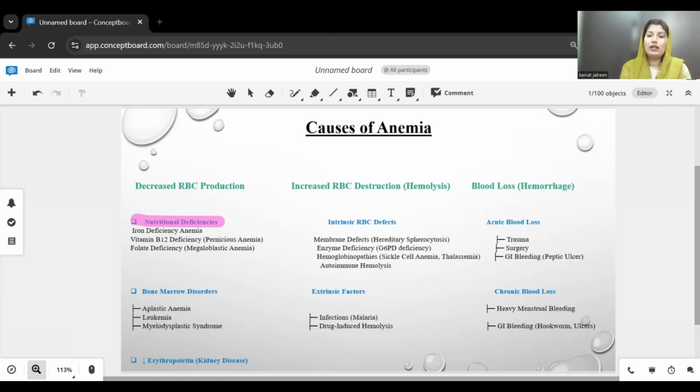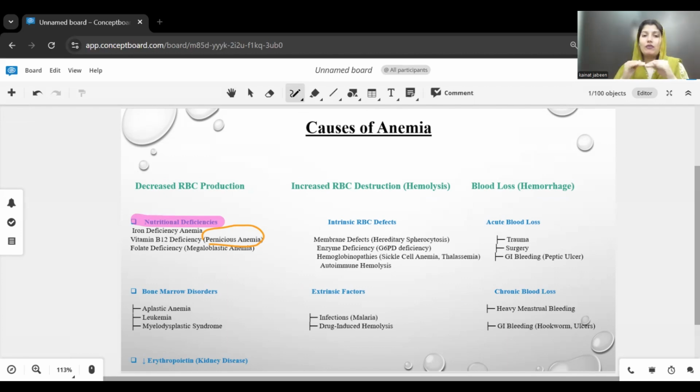The second one is vitamin B12 deficiency. Vitamin B12 deficiency causes pernicious anemia, which is also a type of anemia. Vitamin B12 is absorbed from your gut, from the GI tract. It is required for DNA synthesis and RBC production.